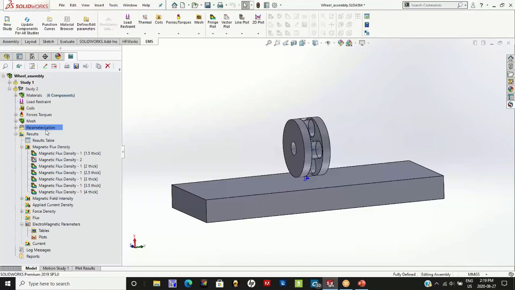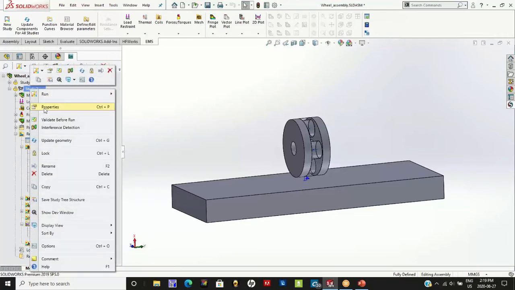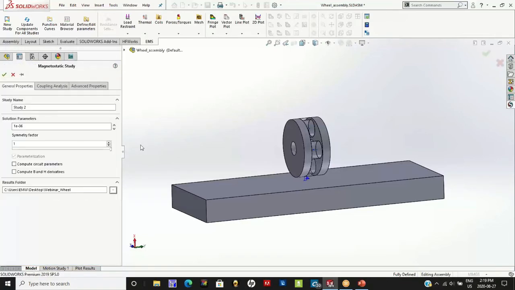How is a parametric study done? It is very similar to the previous study that we looked at, which is the magnetostatic study. Here, we have just added the parameter option. When I go to the study options or study properties, I have several properties that I can use. In this case, I have checked the parameterization property, which means that I can parameterize any SolidWorks dimension, and I can study how the result varies as the dimension varies.